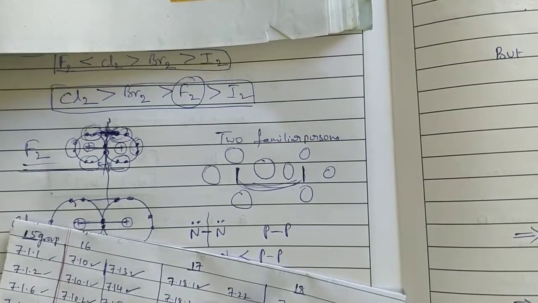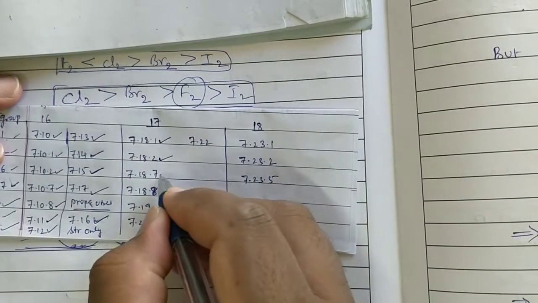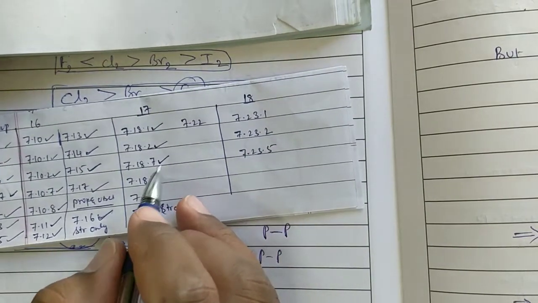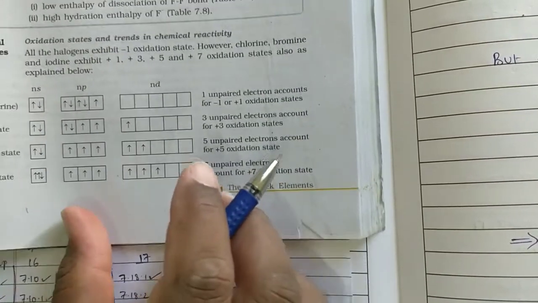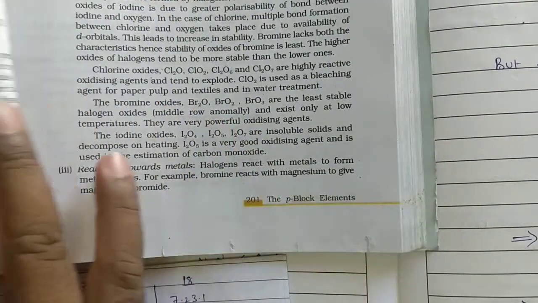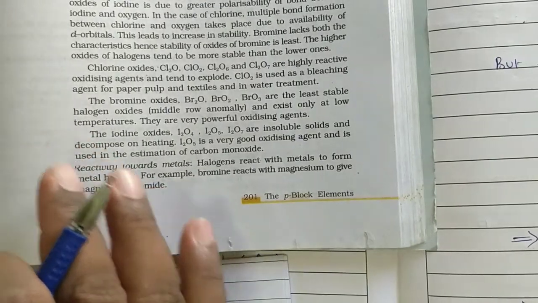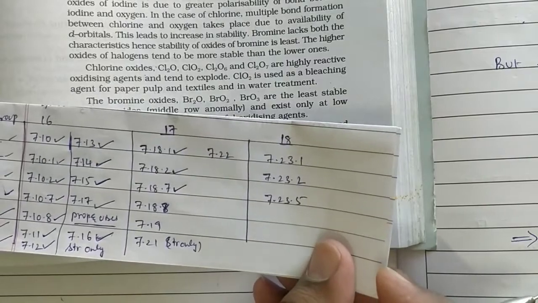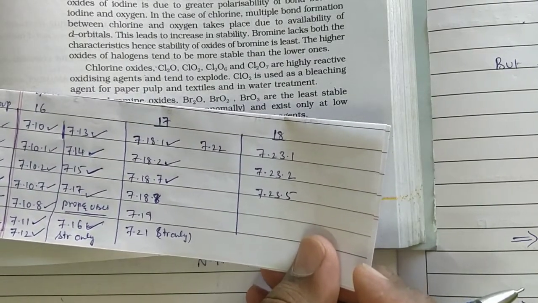Now physical properties, 7.18.7, we have completed that. Next we will go to 7.18.8, that is chemical properties. These chemical properties we will follow same like previous groups. After that, 7.19 only.